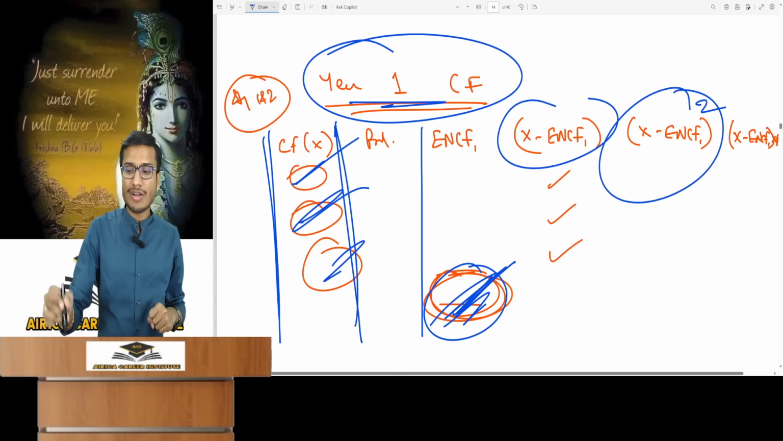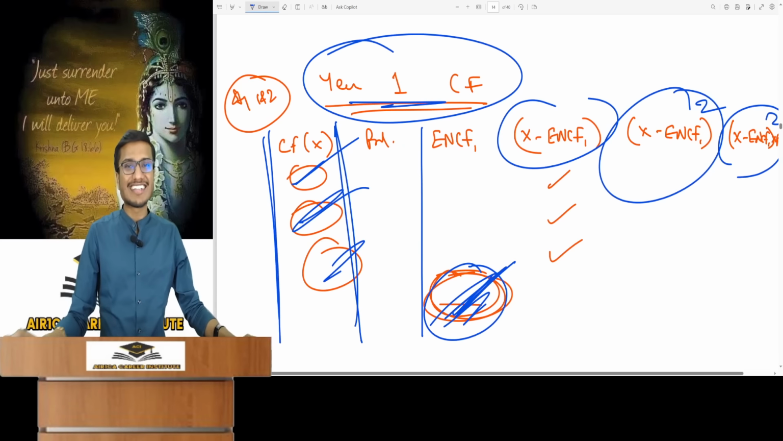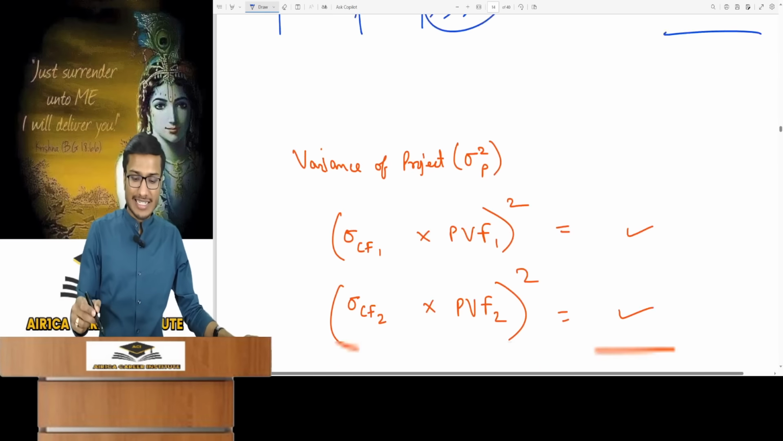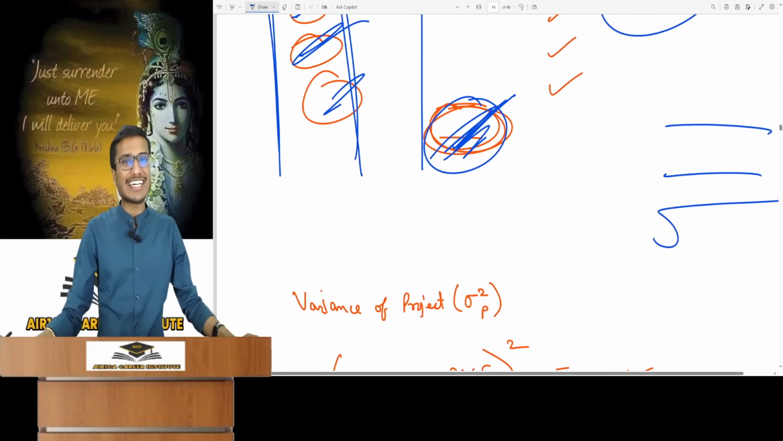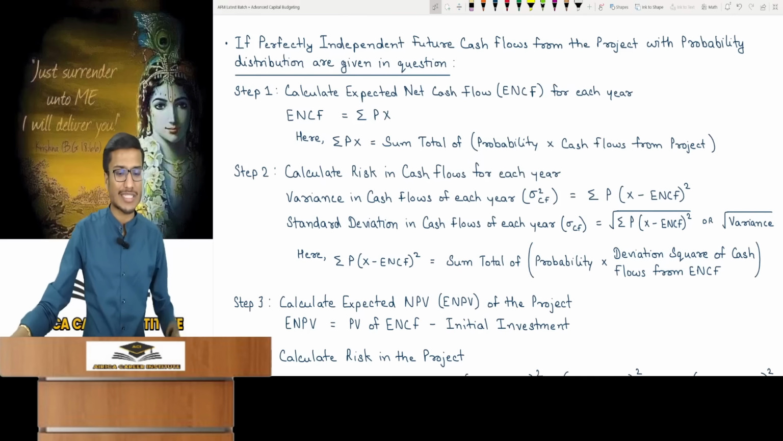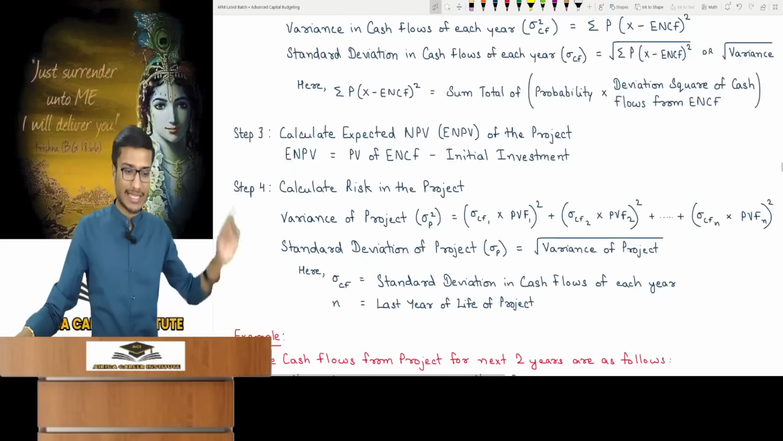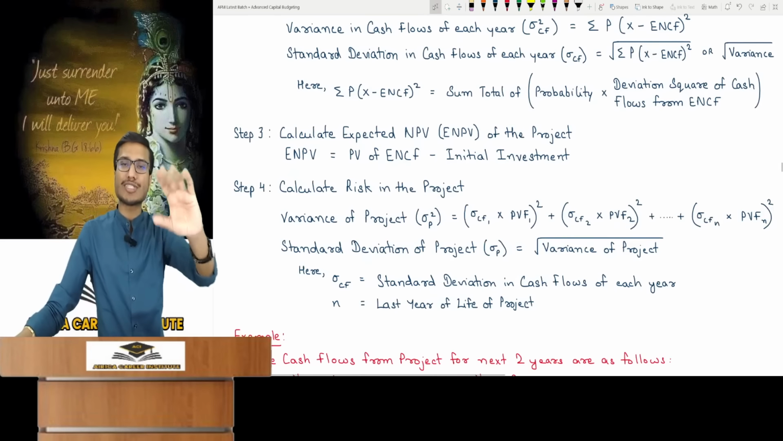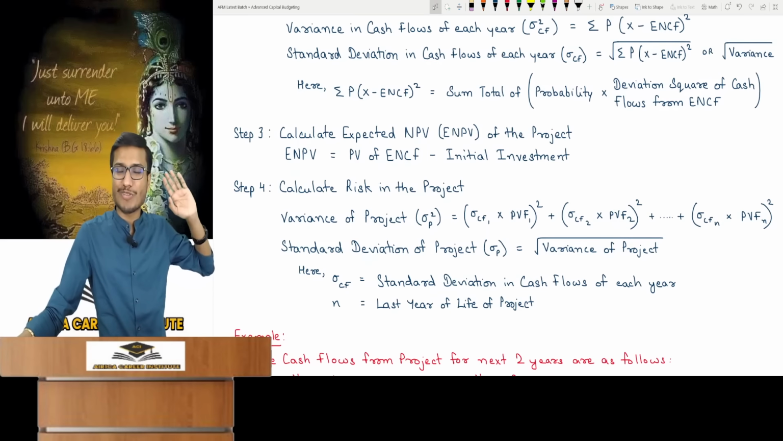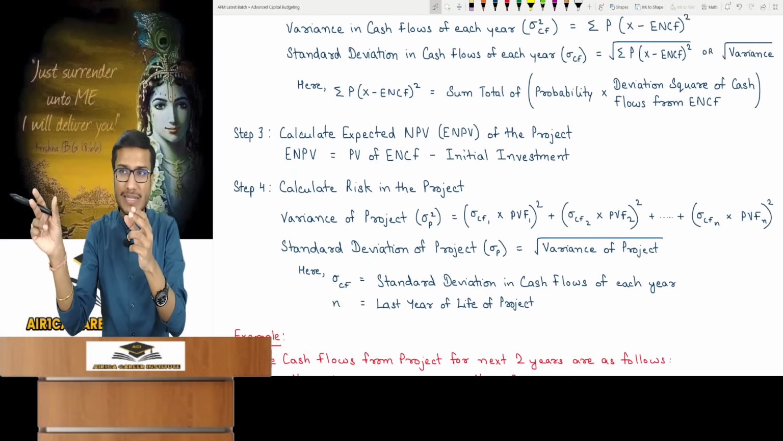Deviation square. Deviation square into probability. This will give variance. You take the square root of variance, so you'll get standard deviation. You have the standard deviation for each year's cash flow. Once you have completed these 2 steps, your question is solved. Calculate the expected NPV of the project for each step. It's very easy. You had found average cash flow for each year.